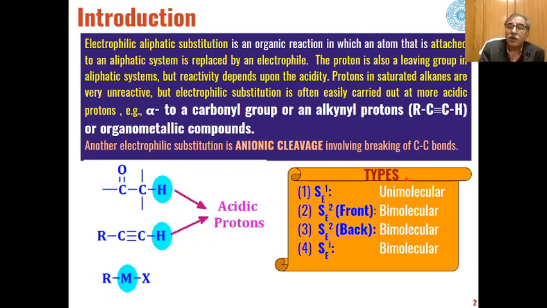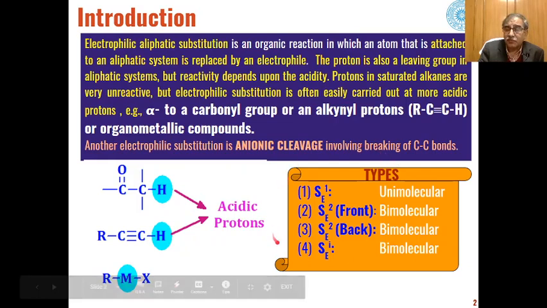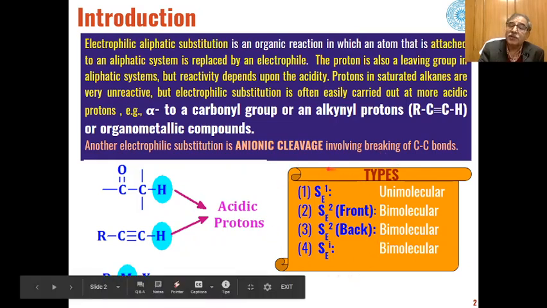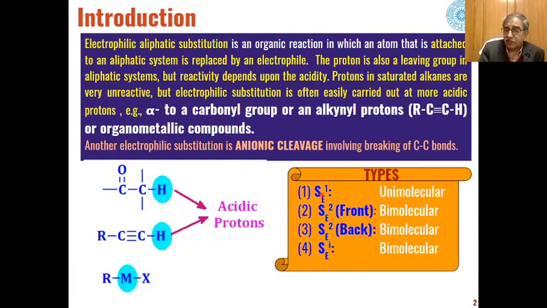So, on the basis of mechanism, we can differentiate the electrophilic aliphatic substitution into these four types. One is SE1 type of reaction, that is aliphatic electrophilic substitution unimolecular.